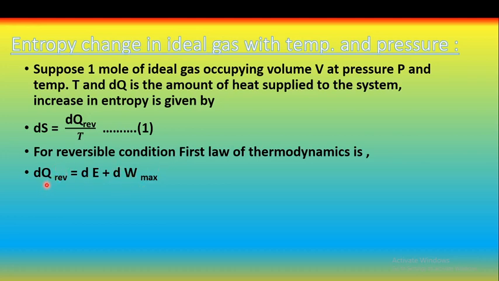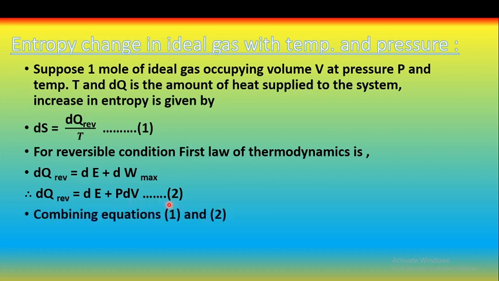Therefore, for the reversible condition, the first law changes to dq reversible is equal to dE plus dW maximum. What is dW maximum? It is P into dV, that is pressure into volume. This is called equation 2.